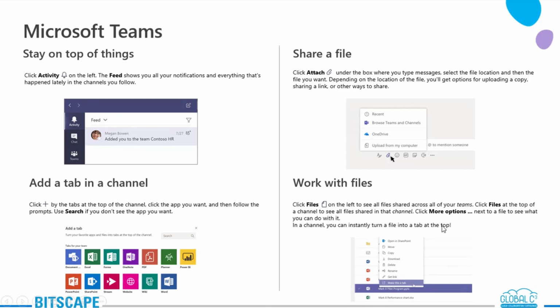All right, and working with files. Working with files is a very friendly method to work, as in co-authoring, where multiple people at one single point of time can collaborate together.